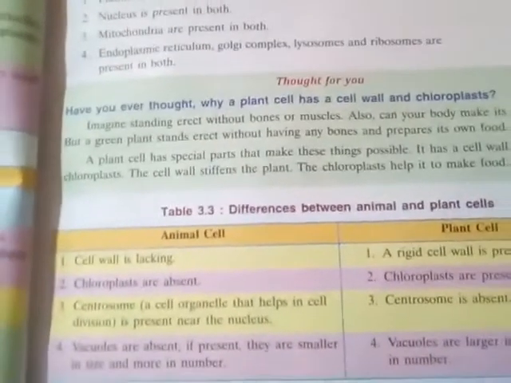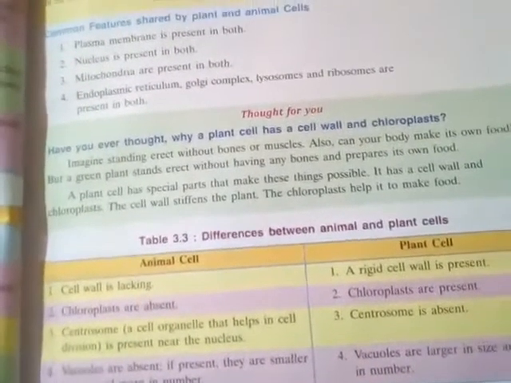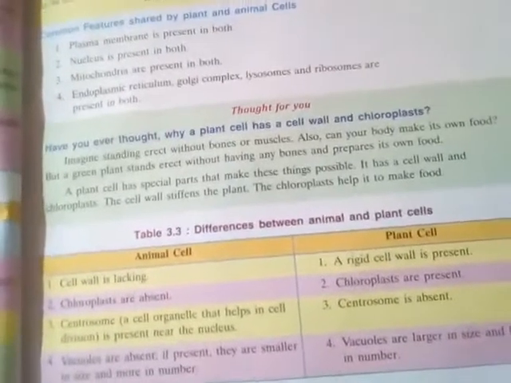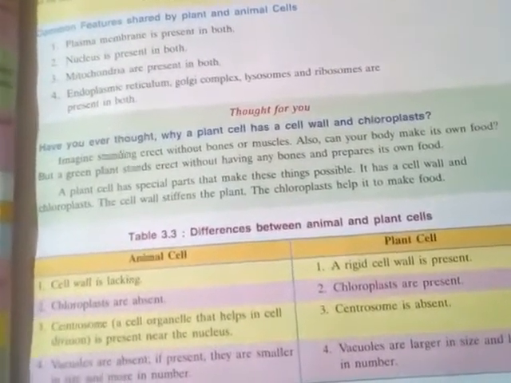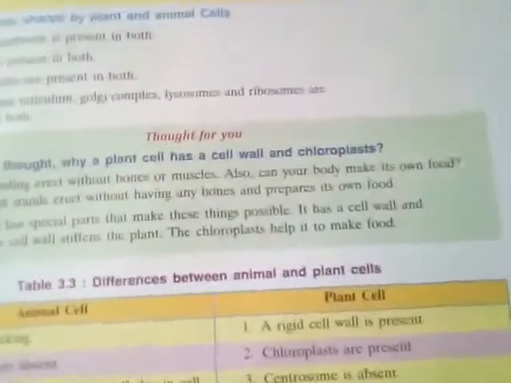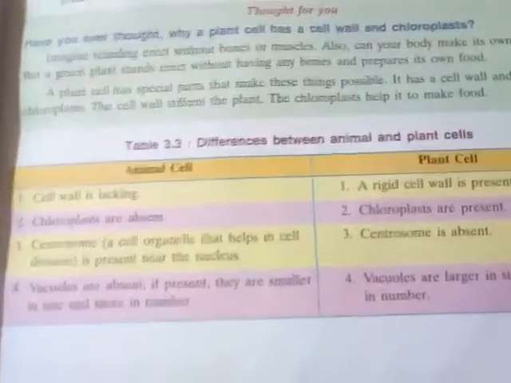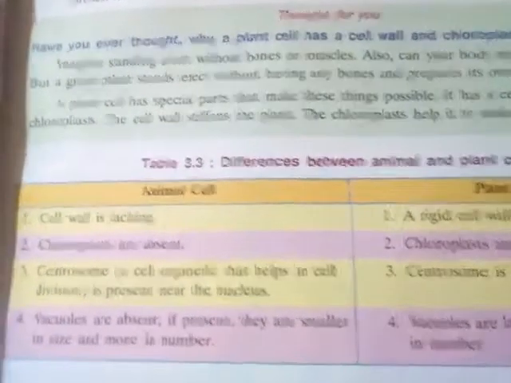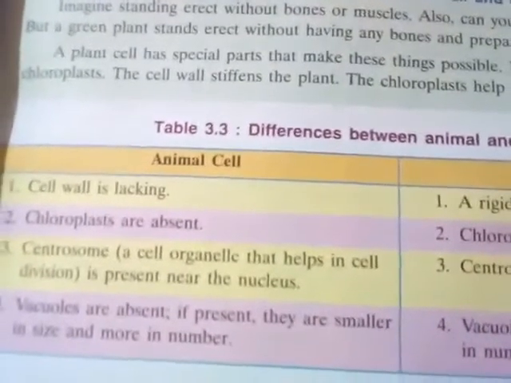In the animal cell, the vacuoles are absent, and if present, they are smaller in size and more in number. In the plant cell, the vacuoles are larger in size and fewer in number. So these are the basic differences between the animal cell and the plant cell. If you learn these things from the previous ones, you will understand the whole thing about the animal cell and the plant cell.